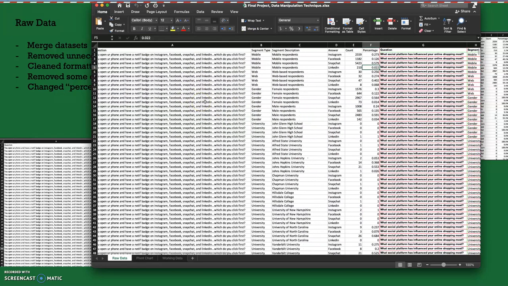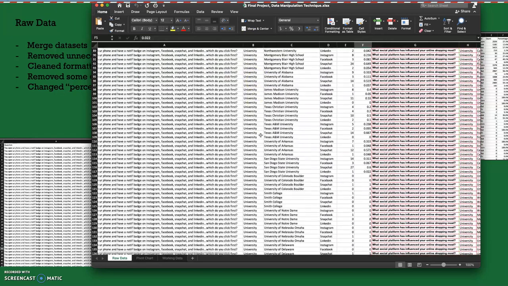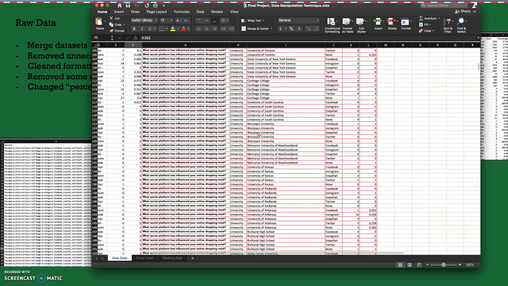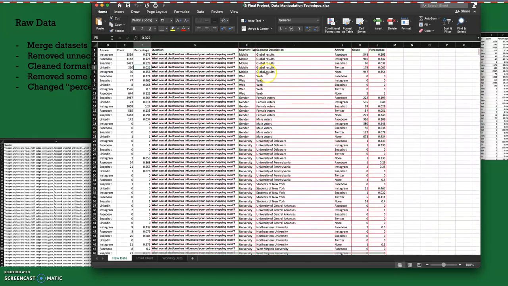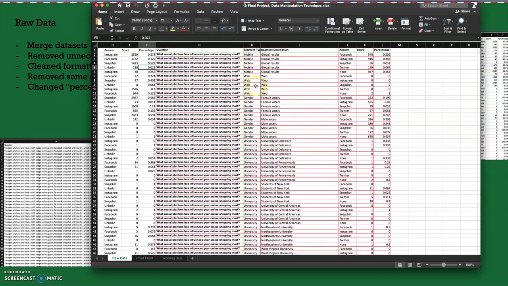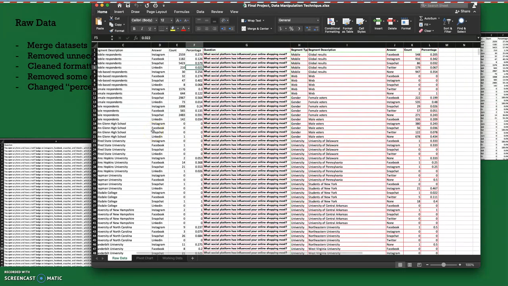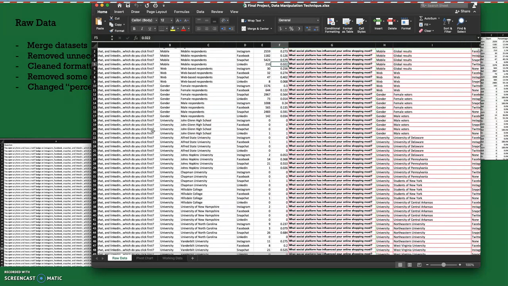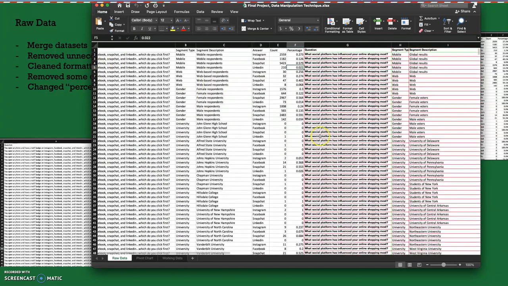And what I also did is I changed the segment type. This one had more specific segment descriptions. I took all those out and I just focused on the segment type that was common in both: gender, mobile, university, and web. So I kept that.